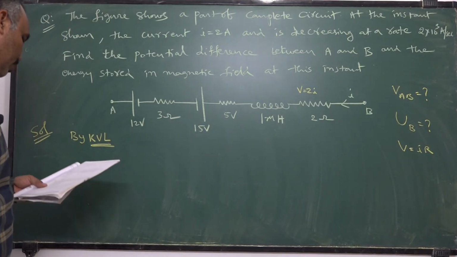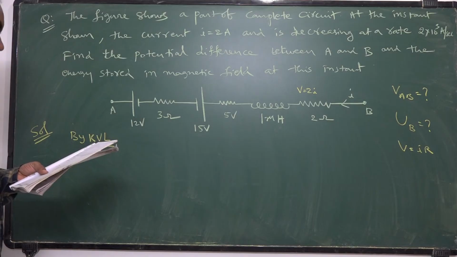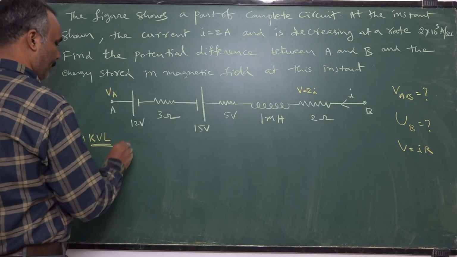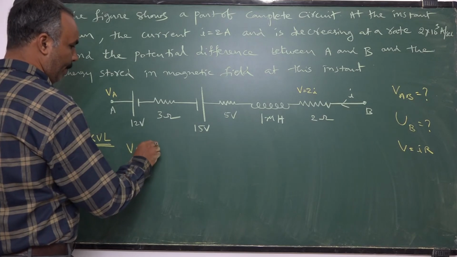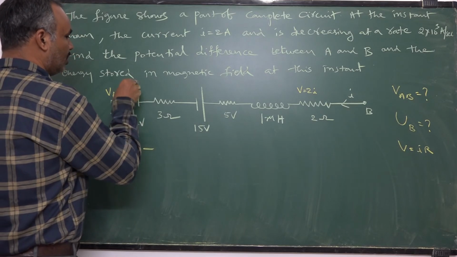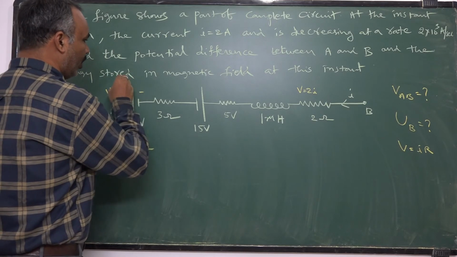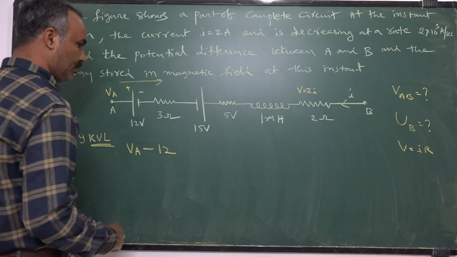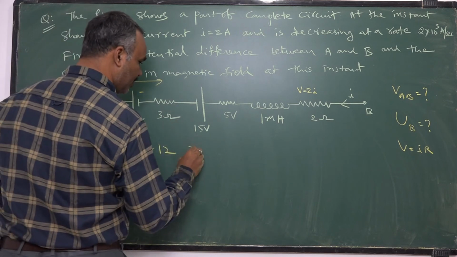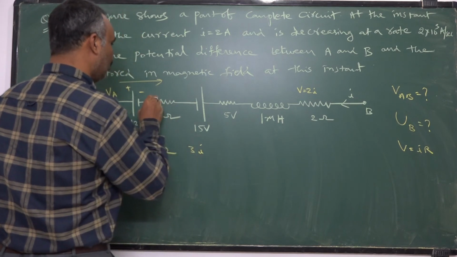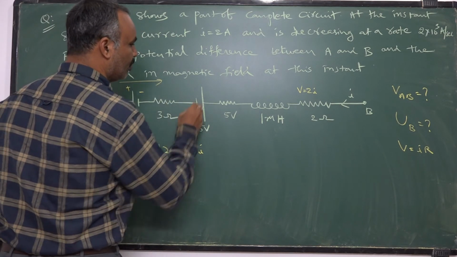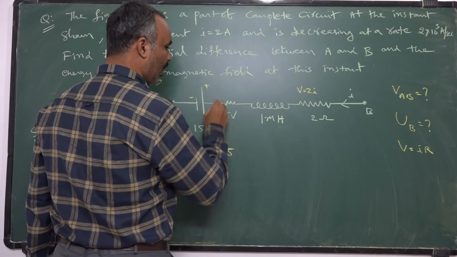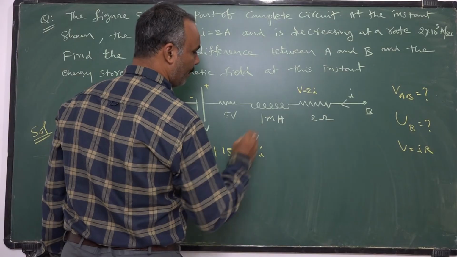So you are going from A to B. First of all, the potential at A is VA. Going from high to low, this is positive, so high to low you are going like this. High to low means negative I should take, minus 12 volts. Here the potential drop is 3I. You are going from high to low, so negative. Low to high, positive, plus 15, high to low, minus 5I.